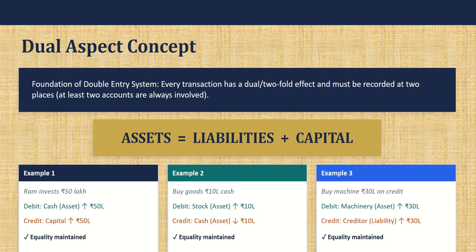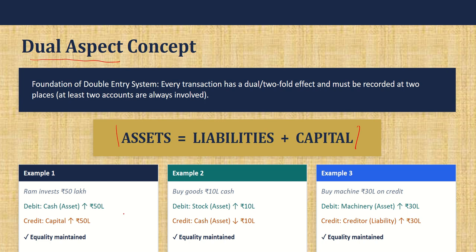The next concept is the dual aspect concept. You have heard about the accounting equation. The assets of the company should be sufficient to meet its liabilities plus capital. Why capital? Capital is also a liability of the company towards its owners. So every transaction will have a twofold effect. That is why it is called the dual aspect concept. Which means if a transaction has a debit, it will have a corresponding credit entry. We will definitely see that in detail in the next chapter.